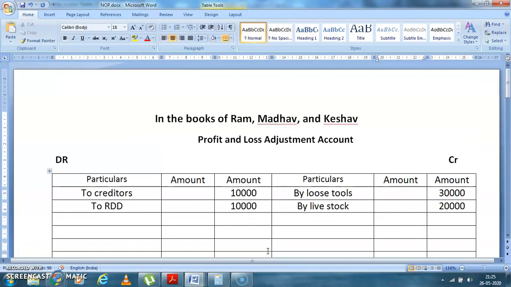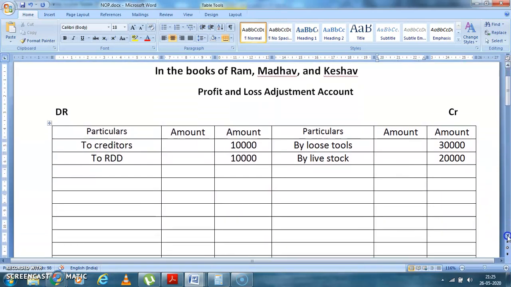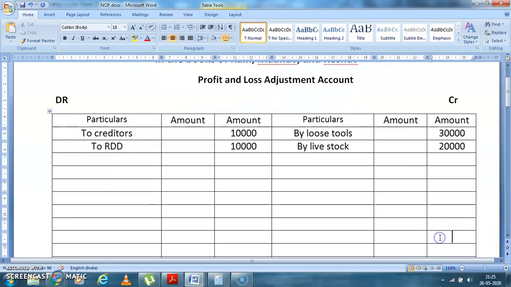Let's start the totaling. See, here it is coming to 30,000 plus 20,000 is 50,000. So here it is coming to 50,000. So obviously here also, because there it is 20,000. So the difference is coming to 30,000. This 30,000 will be divided between all the partners. So you'll write here to capital account. Who are the partners?